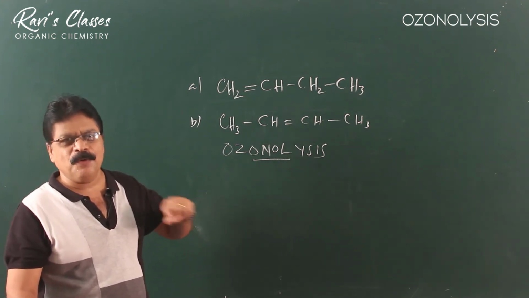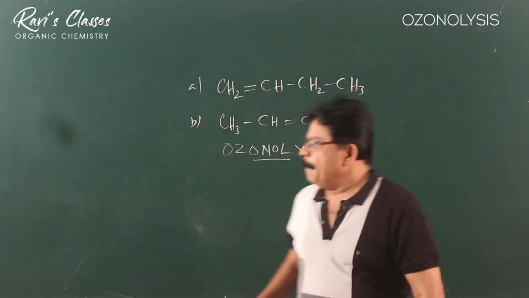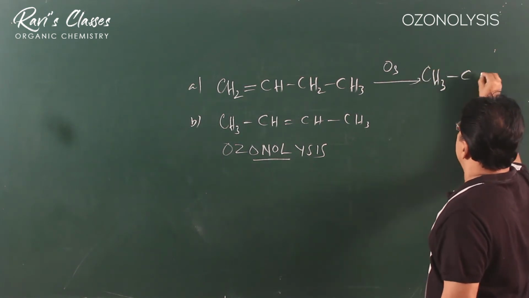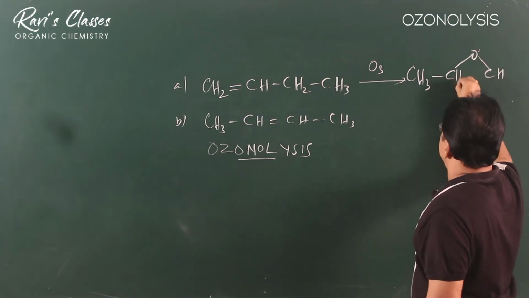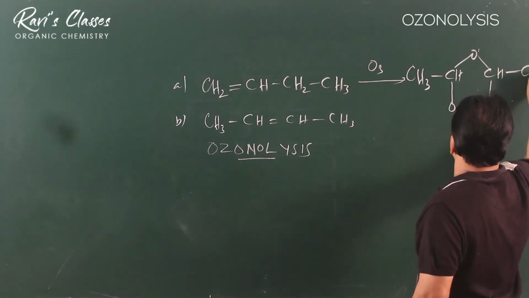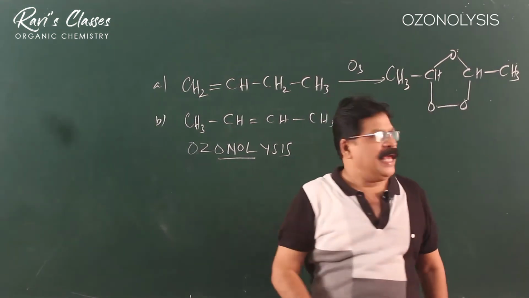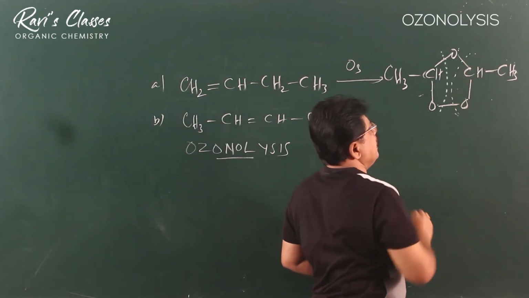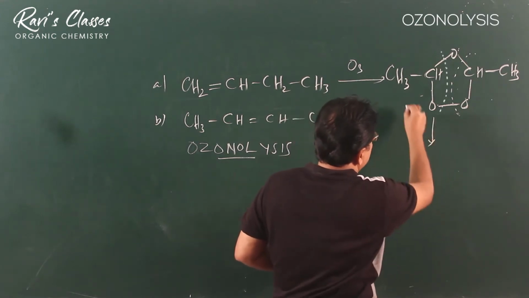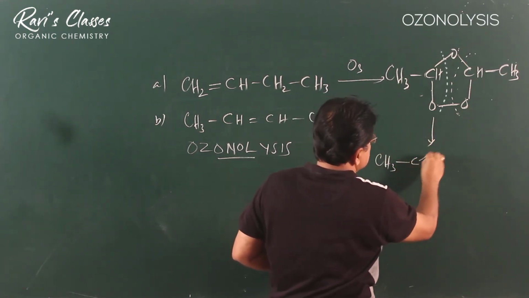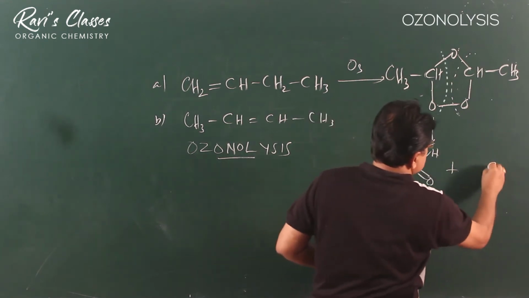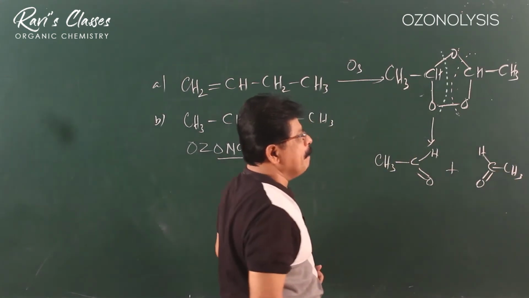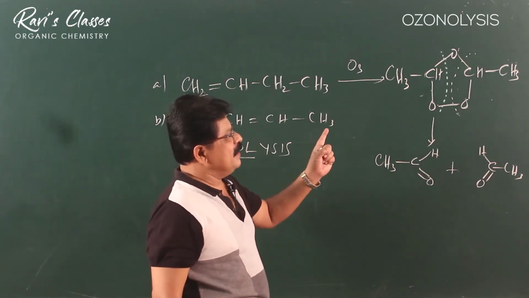In an ozonolysis reaction, the double bond first forms an ozonoid, and the ozonoid breaks, resulting in the formation of two compounds, CH3CH=O plus O=CH-CH3.